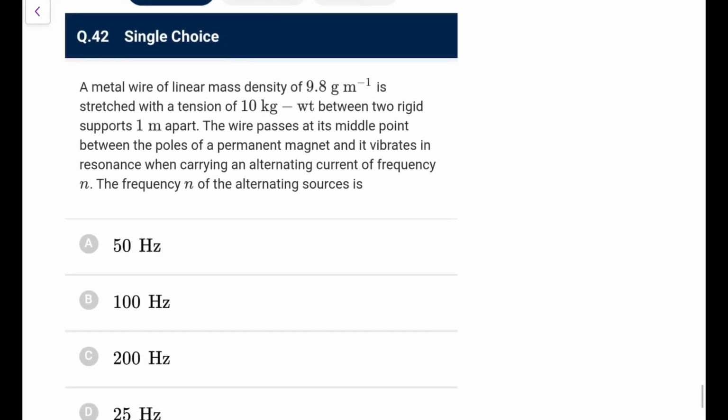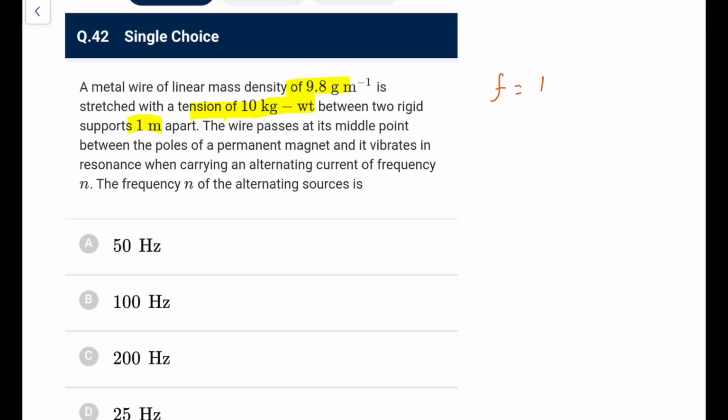Now the 42nd question: a metal wire with a given linear density is stretched by a tension of 10 kg weight, so tension would be 10 into g, so 9.8 will cancel. It is 1 meter apart, at the middle point between the poles of a permanent magnet, and it vibrates in resonance when carrying an alternating current of frequency n. The frequency n of the alternating source is now asked. So this is a case of forced vibration, and the middle point between the poles of a permanent magnet would basically serve as an antinode here.